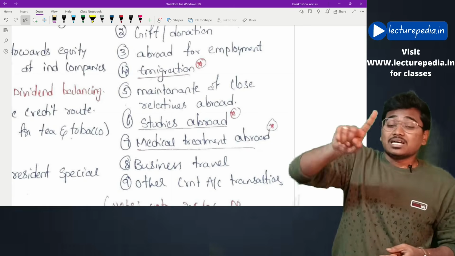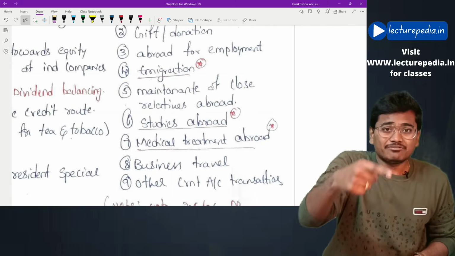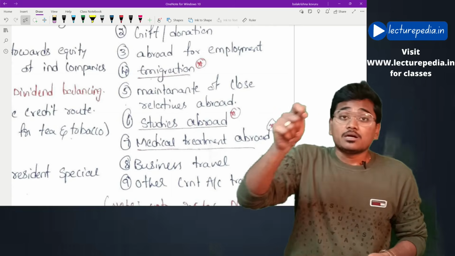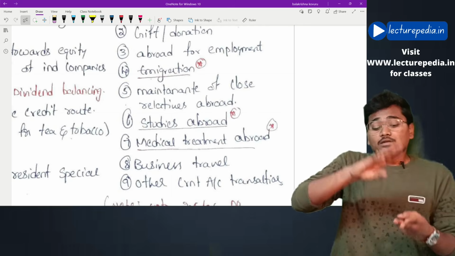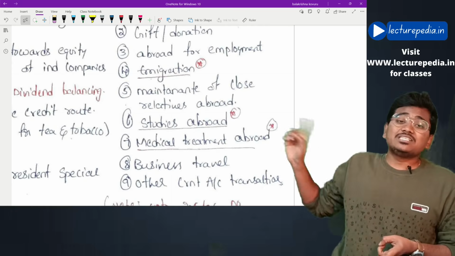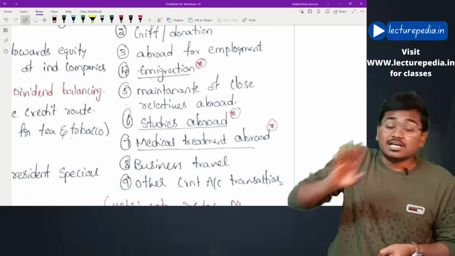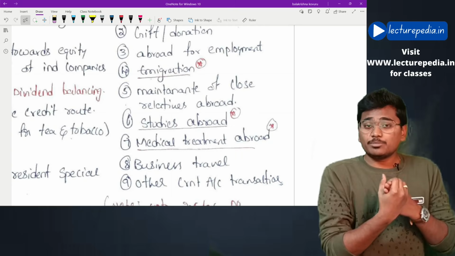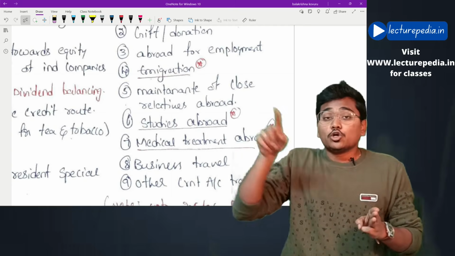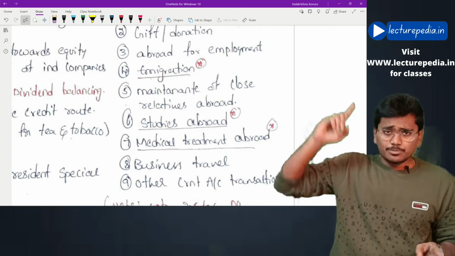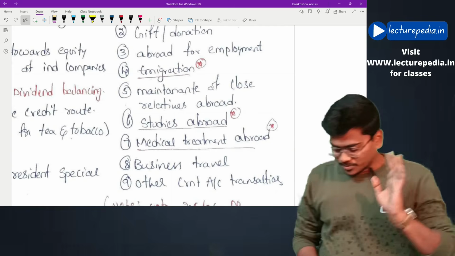And also in the capital account transactions, we will be having schedule 1, those capital account transactions permitted for a person resident in India, and there are freely permissible current account transactions. Basically, apart from these 3 schedules, schedule 1, schedule 2, schedule 3, all remaining current account transactions are freely permissible. Now these 3 will be counted for the purpose of calculating that $250,000 limit as per the liberalized remittance scheme, LRS scheme. Hope this is clear.